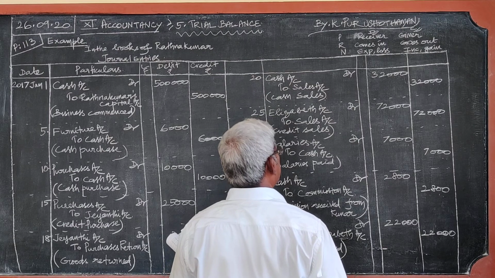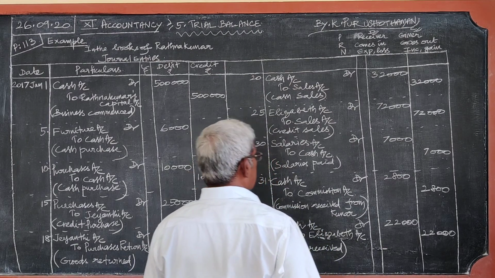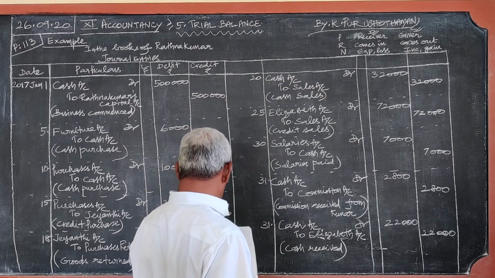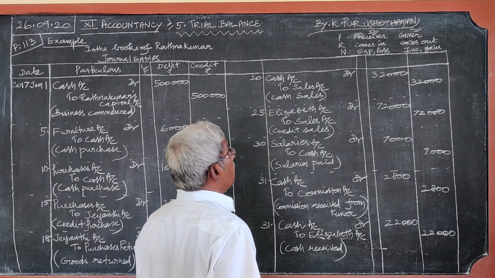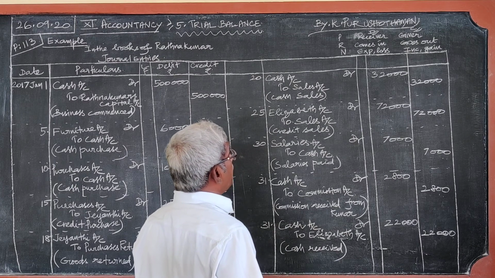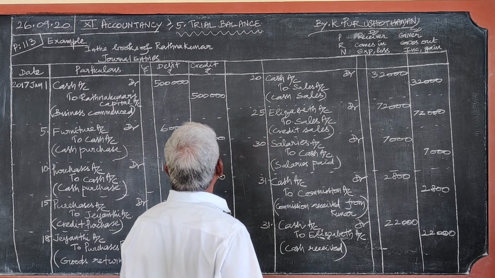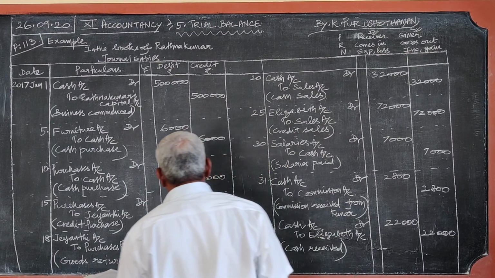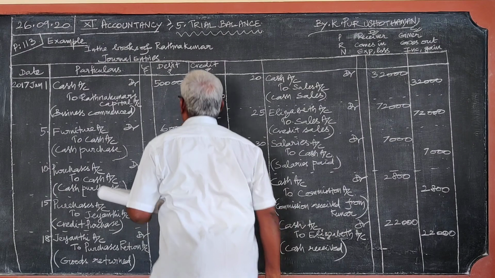And what is our next duty? We must find the number of accounts from this, and we should prepare ledger accounts for those accounts. After preparing the ledger accounts, we must pass on to the preparation of trial balance.